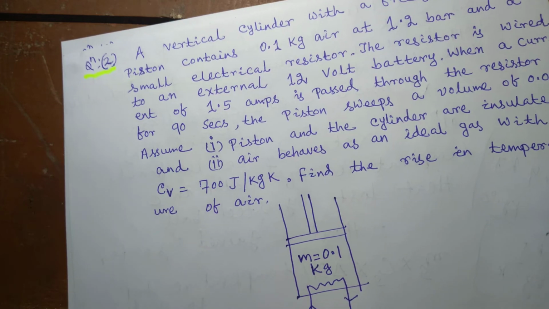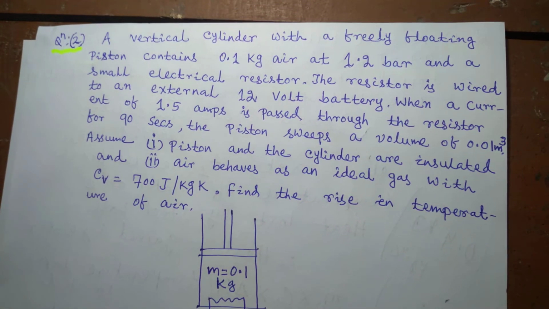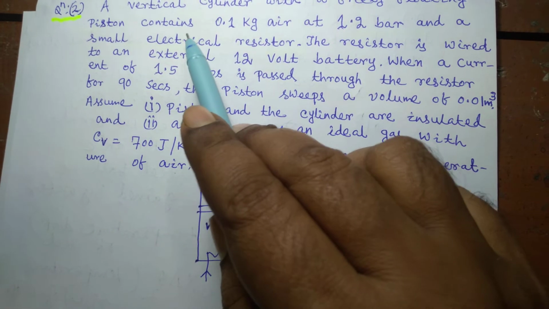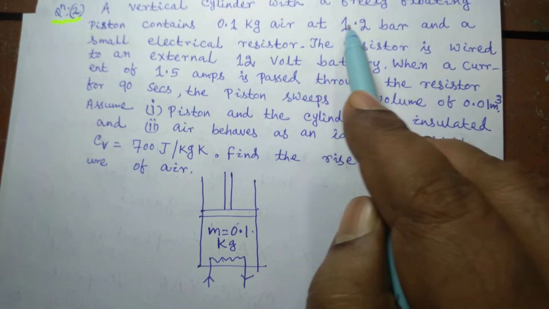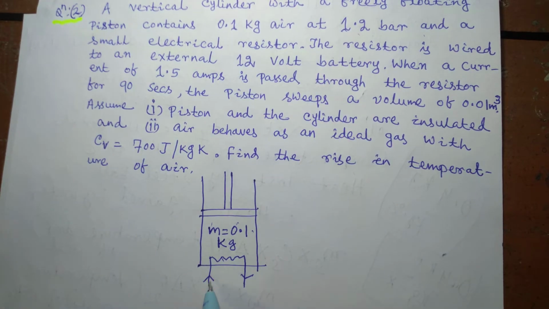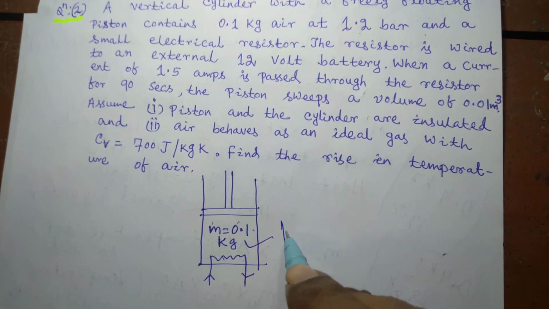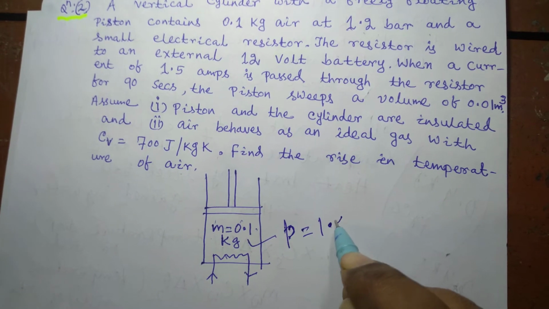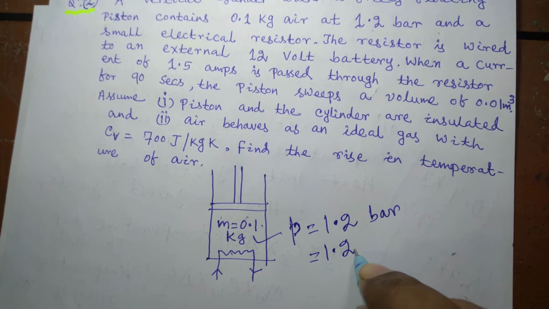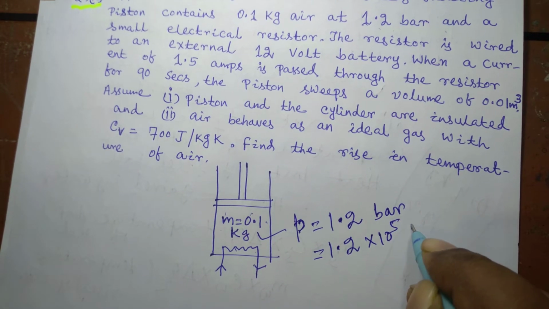So the second question is a vertical cylinder with a freely floating piston. Inside this is 0.1 kg of air at 1.2 bar and a small electrical resistor. Some electric current is passed through this resistor, and this piston cylinder arrangement contains 0.1 kg of air, and the pressure inside the cylinder is 1.2 bar. You know that 1 bar is equal to 10 to the power 5 Pascal. So this is 1.2 into 10 to the power 5 Pascal.